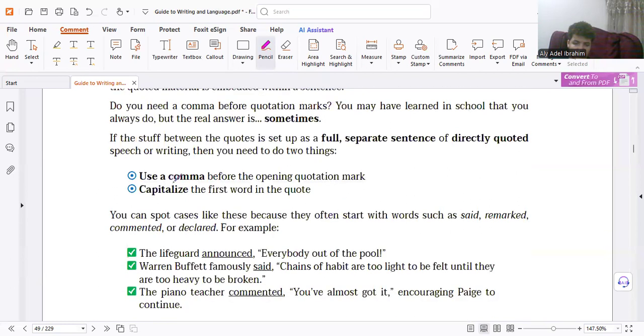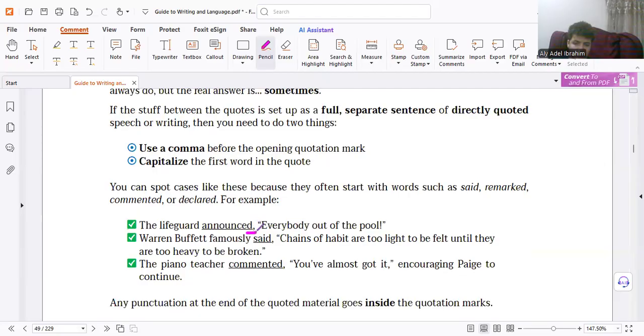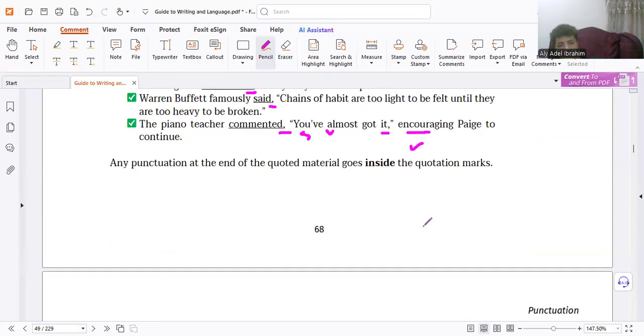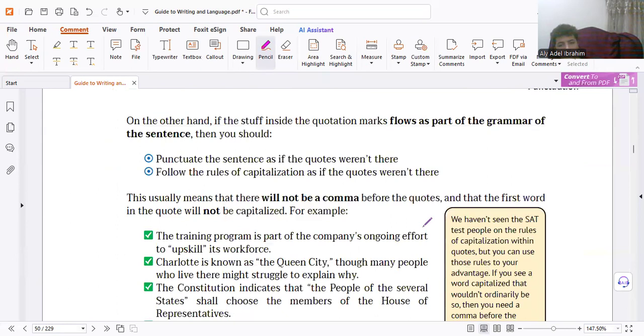Of course, we use a comma before the opening quotation mark. The opening, look. Be careful because we test you before the opening of the quotation mark. Look. So be careful. Inside the quotation, expect another way of writing. Could be anything. Like that complete sentence, comma, present participle phrase. So between quotations, it's a different sentence. That's why. So be careful.